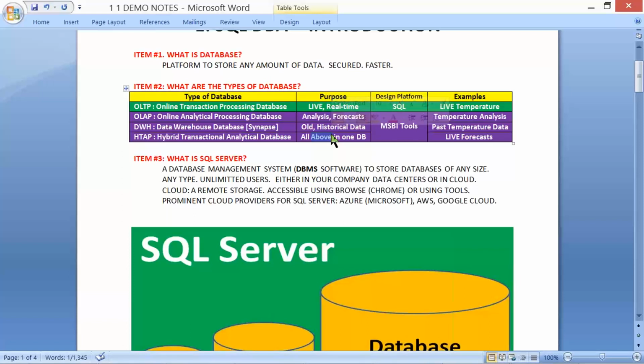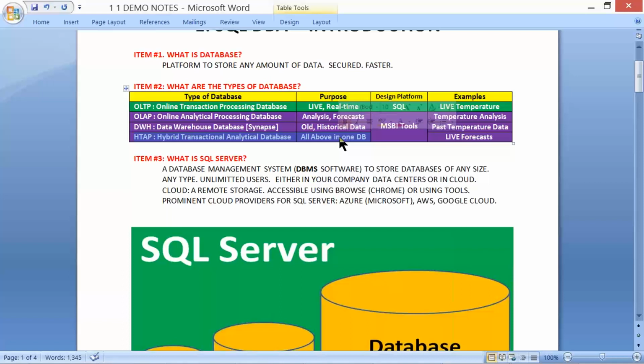Observe carefully here. So we have live, analysis and forecast, historical, and everything together hybrid. As a DBA, we would be responsible in managing and maintenance of these databases.